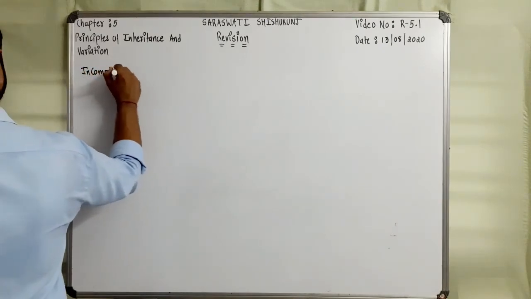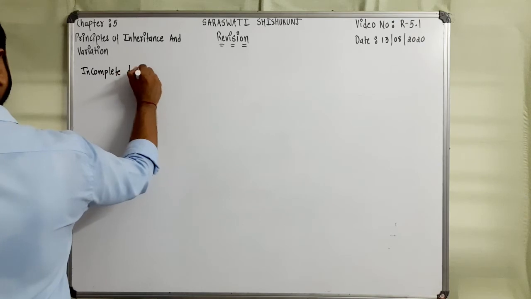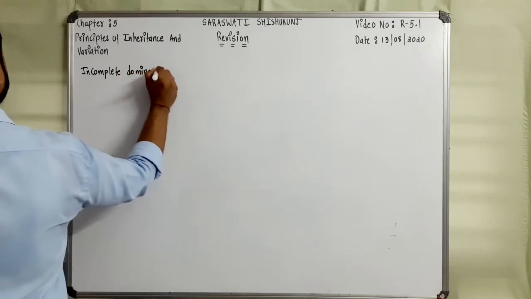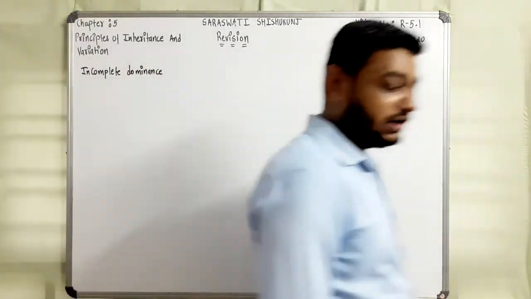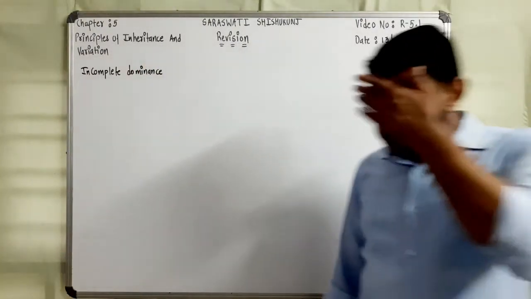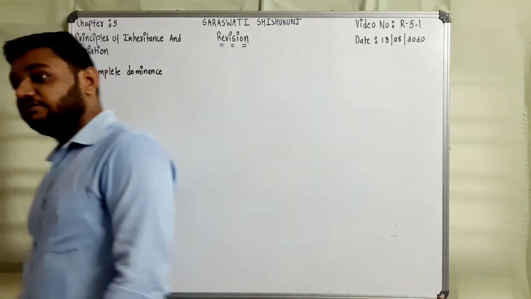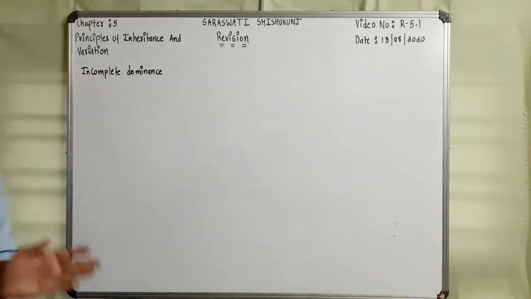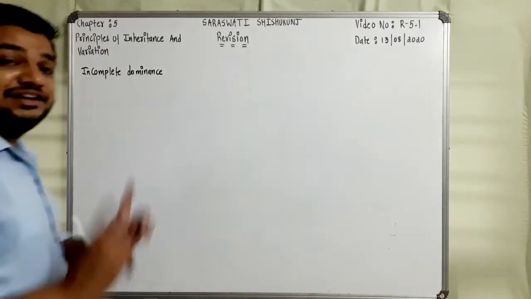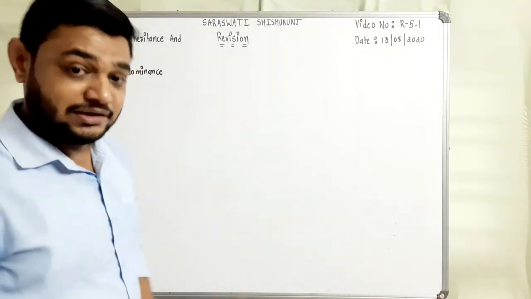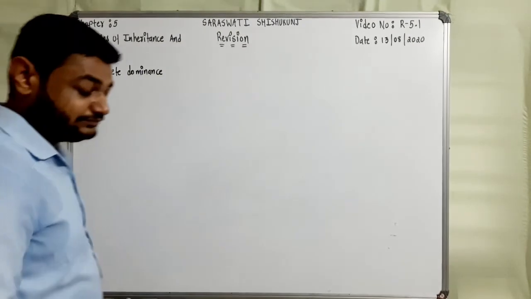incomplete dominance, right? In case of incomplete dominance, the dominant factor is not completely dominant over the recessive one, and hence the character is blended, right? There are many examples.